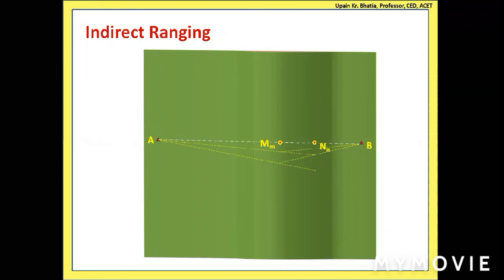Okay. So what we have shown in the previous slide was in the three-dimensional view, so you will not be able to draw that in the exams or in the test. So what is visible over here? This thing you can draw. Okay. This thing you can draw in the explanation of reciprocal ranging or the indirect ranging when it is asked in the test or in the final exams.